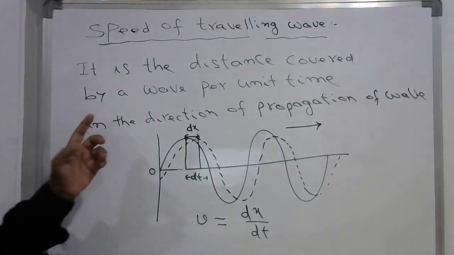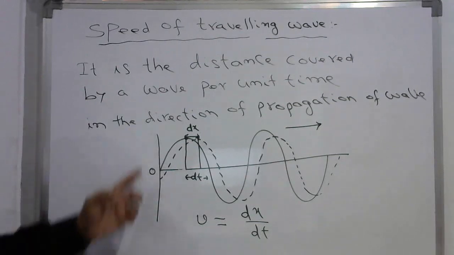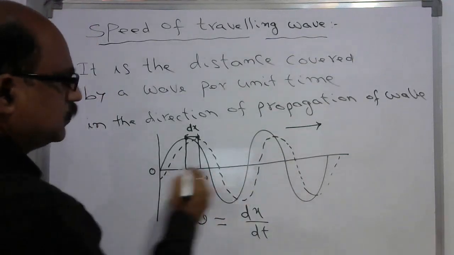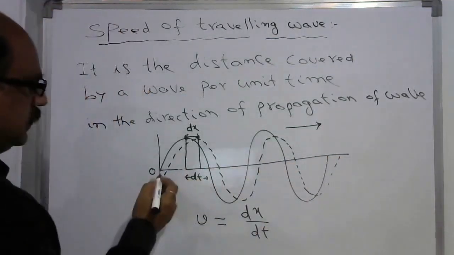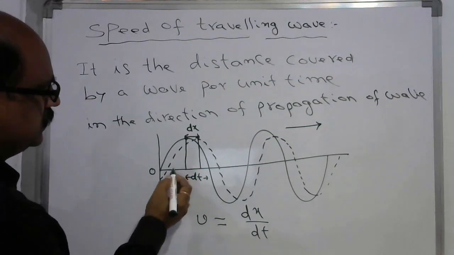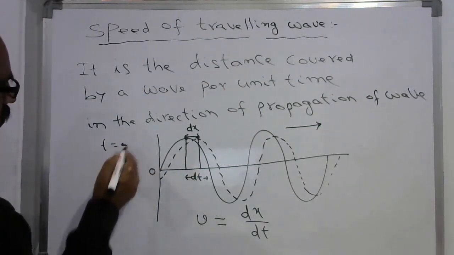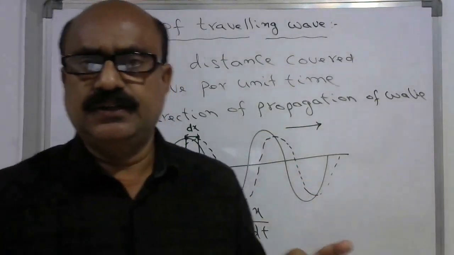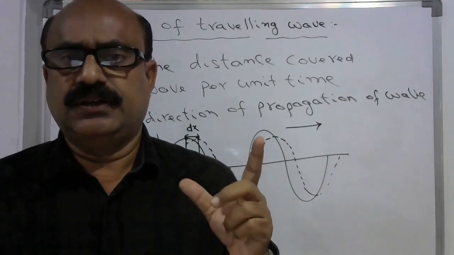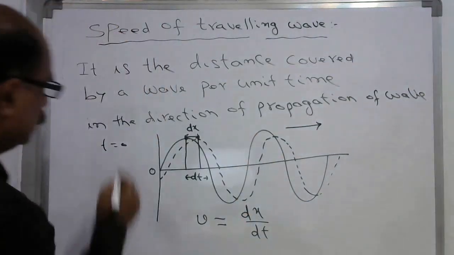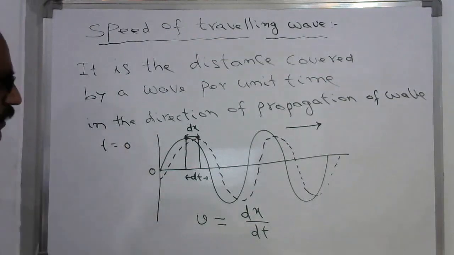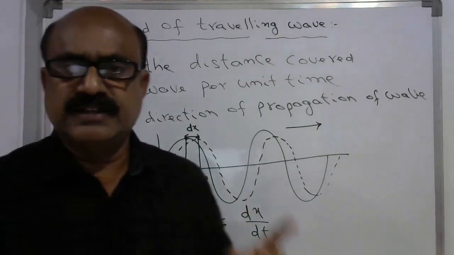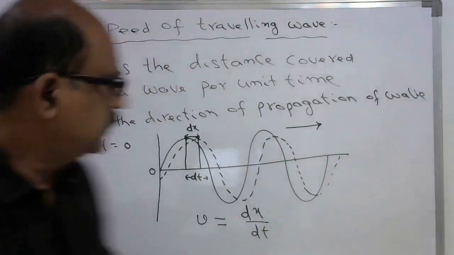Now you see, consider a wave travelling along the positive x direction, and imagine any point at time t equal to 0. The thick line curve represents the wave snapshot at time t equal to 0, and the dotted line represents the snapshot of that wave at a time t.